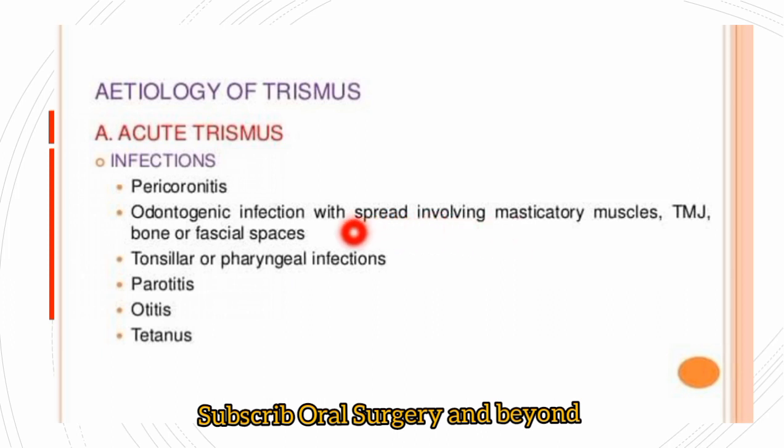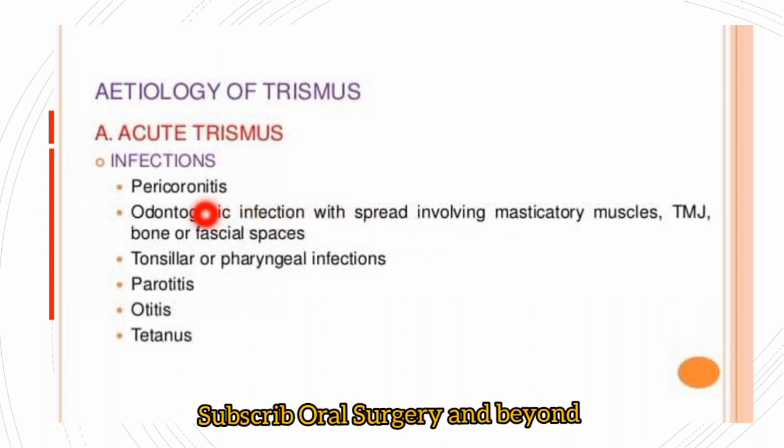Let us see all the etiological factors for trismus. First, infection. There are many infectious conditions in the oral cavity and head and neck region which lead to trismus. Mostly, infection of the head and neck region accumulates below the muscles of mastication and involves them, and if the infection goes to the pterygomasseteric space or the posterior pharyngeal space, then trismus starts.